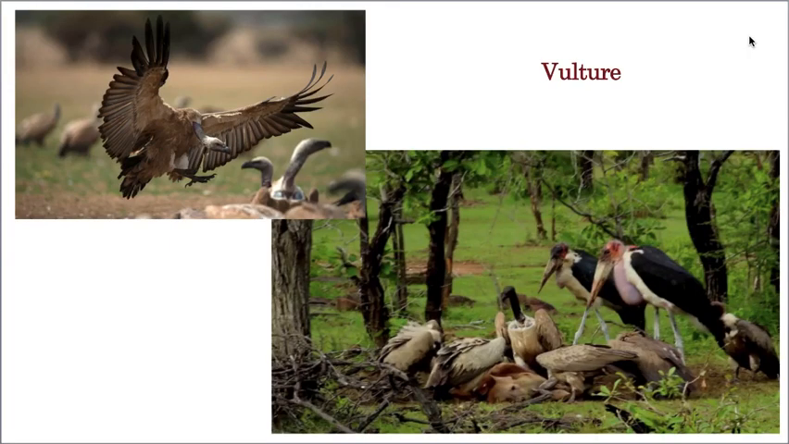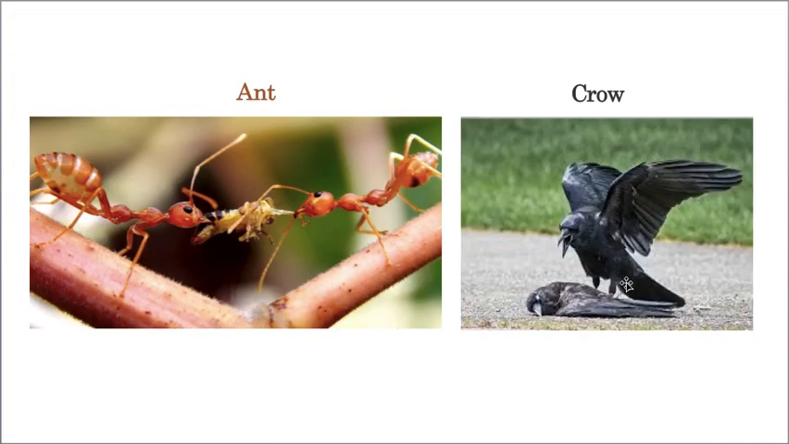And the next one is vulture. Vulture also obviously depends upon dead bodies. See, this is a dead animal, and all these vultures, and of course it looks a little scary also. Now ants, see how they are quarreling for the same prey. And see, crow. So these are the examples for scavenging.